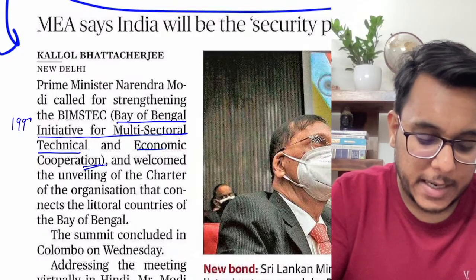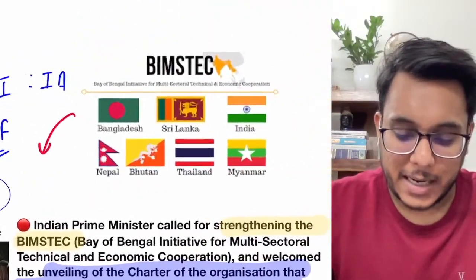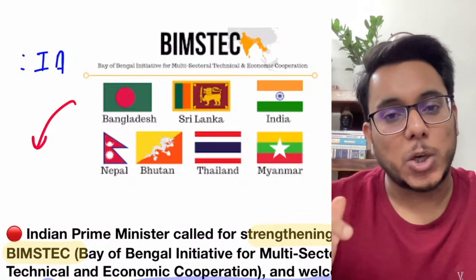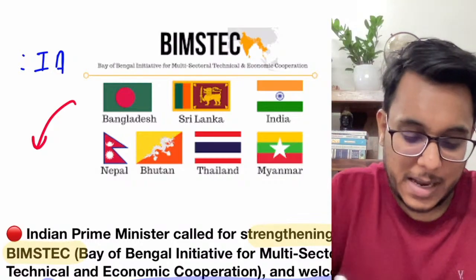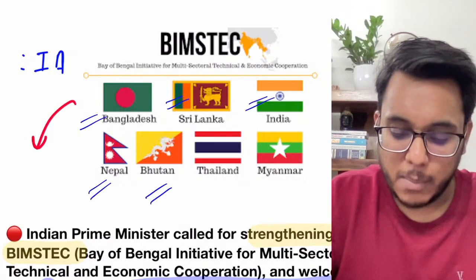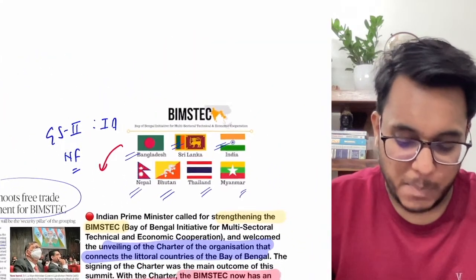BIMSTEC was created in 1997 and it is a grouping of 7 countries, the 7 littoral states around the Bay of Bengal: Bangladesh, Sri Lanka, India, Nepal, Bhutan, Thailand and Myanmar. All these are the members of BIMSTEC.